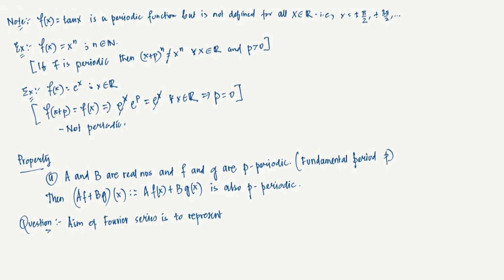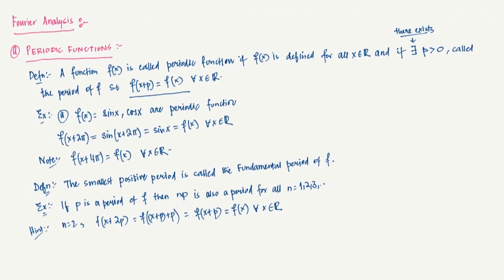I will specify what sort of functions, but for now let me put it this way: any function. This 'any' is questionable, but we'll talk about it later. Any function in terms of the two periodic functions, let's say sine and cosine.